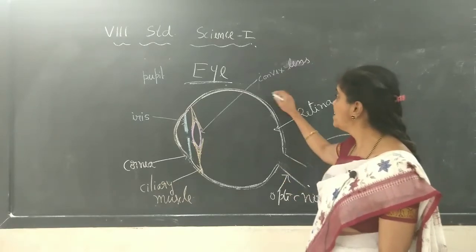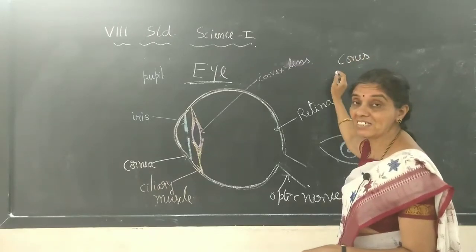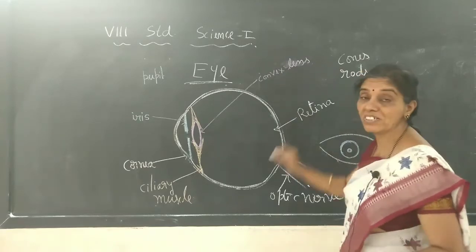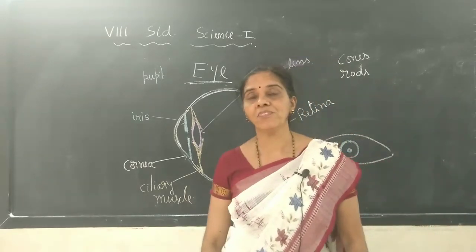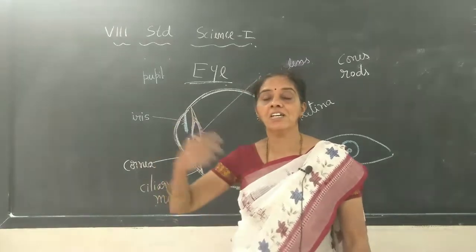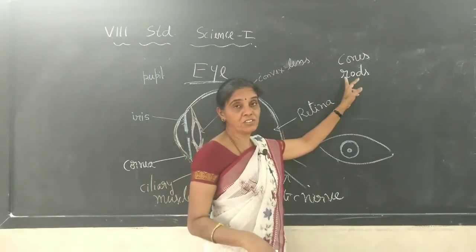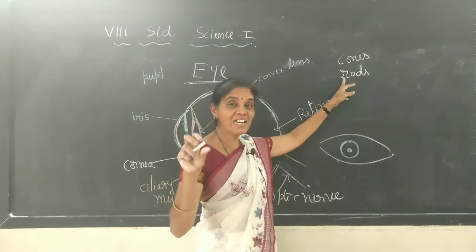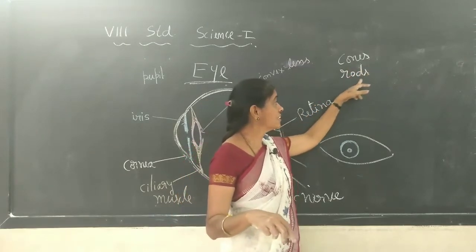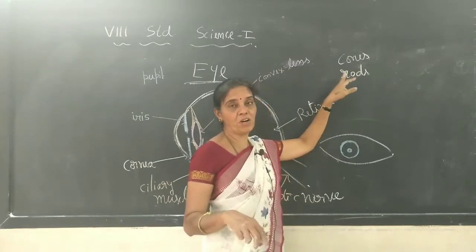One is called cones and the other is called rods. When it is dark, these rods will be active. When the image falls in dim light, we can see the object because it is activated by these rods.